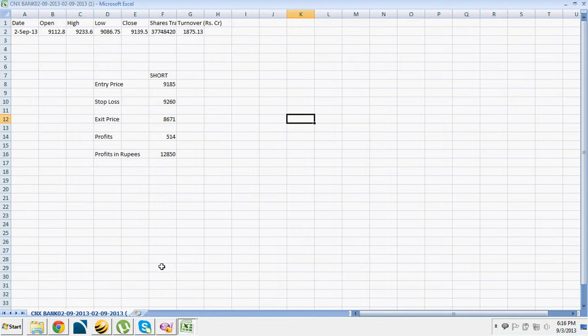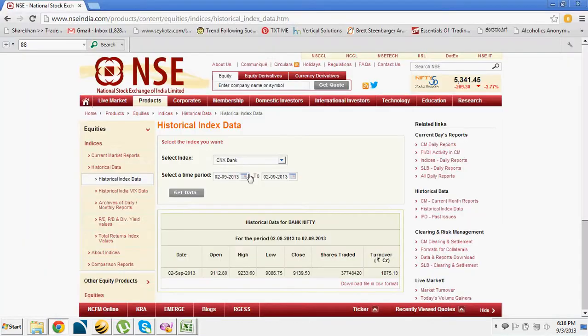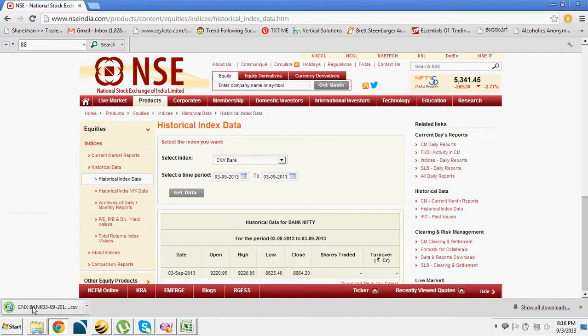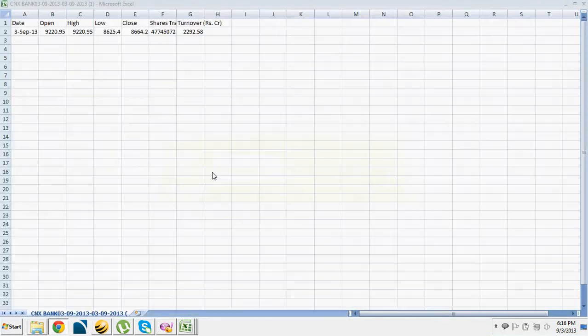And now let me update the tool for 3rd September and see what it is showing in the tradebook trail. So let me go to nseindia.com, change the dates to 3rd September 2013 and say get data, download file in CSV format, open this 3rd September file, update this in the OHLC in our tool.